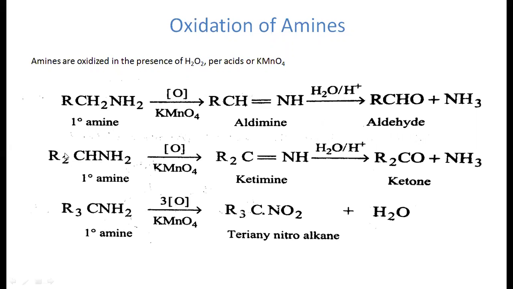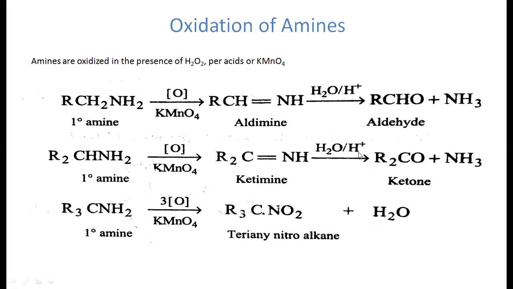Here is another primary amine, but this carbon is connected with 2 alkyl groups. Whenever this compound undergoes oxidation in the presence of potassium permanganate, it also produces the imine. But in the first case this carbon has only 1 R group, hence it is called an aldimine, whereas this carbon, which is attached with 2 alkyl groups, is called a ketimine. On further hydrolysis, the double bond breaks and forms the ketone, and ammonia will be produced.